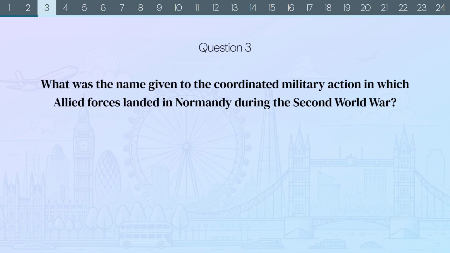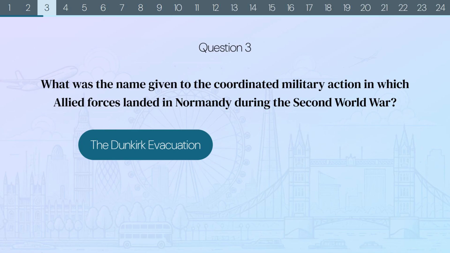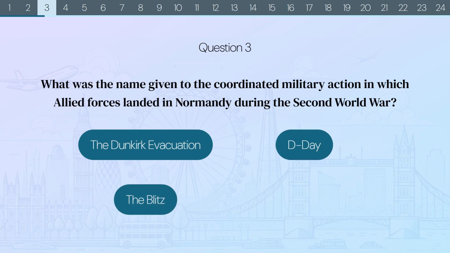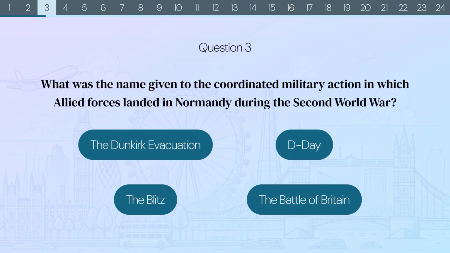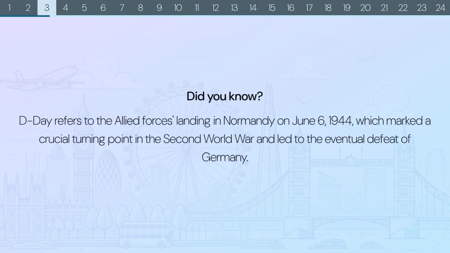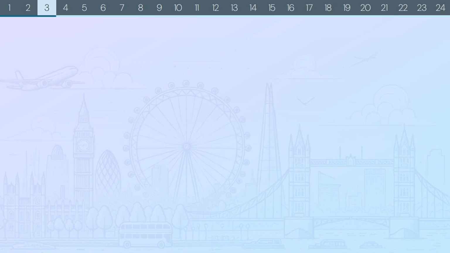Question 3. What was the name given to the coordinated military action in which Allied forces landed in Normandy during the Second World War? The Dunkirk evacuation? D-Day? The Blitz? Or the Battle of Britain? The correct answer is D-Day. Did you know? D-Day refers to the Allied forces landing in Normandy on June 6, 1944, which marked a crucial turning point in the Second World War and led to the eventual defeat of Germany.